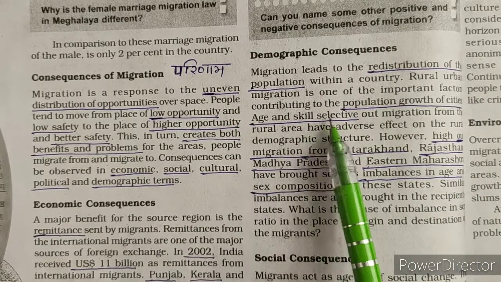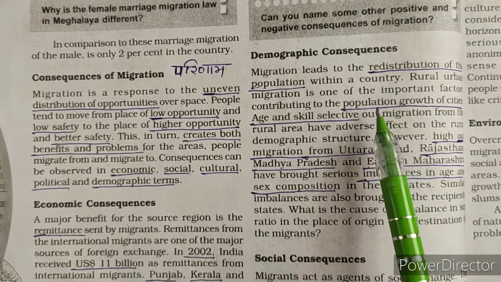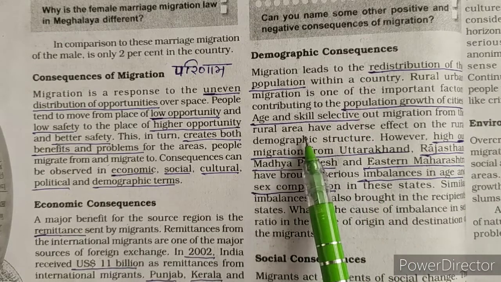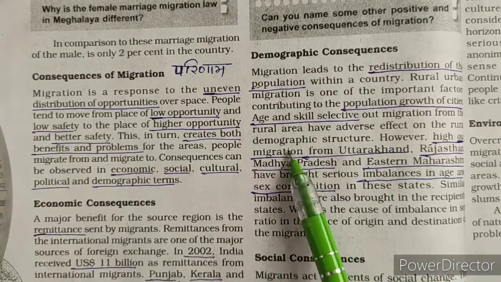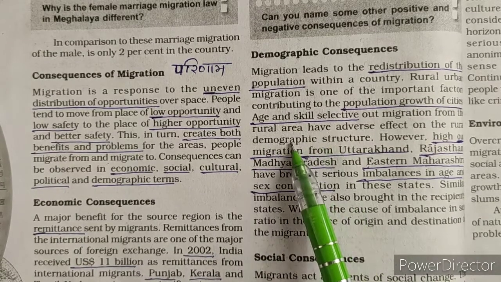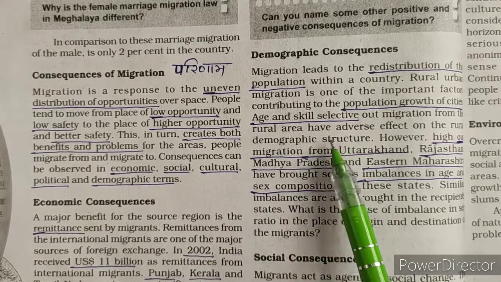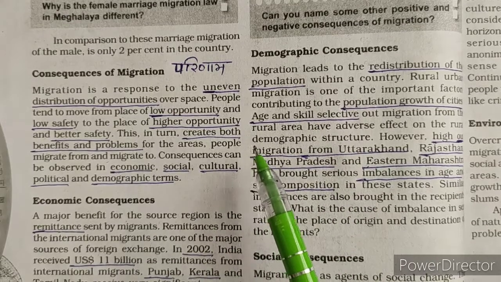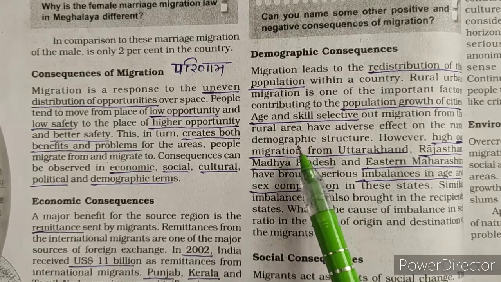And skill selective, those who have skill, those who have particular knowledge, they also move from rural to urban area. So there will be a problem in that rural area, because the demographic structure of that rural area will be totally changed. Its male population will decrease, its sex ratio, gender ratio, its density, that number will also change. Density we have studied, number of people living in one unit area, 1 square unit area, that may be 1 square kilometer or 1 square mile.